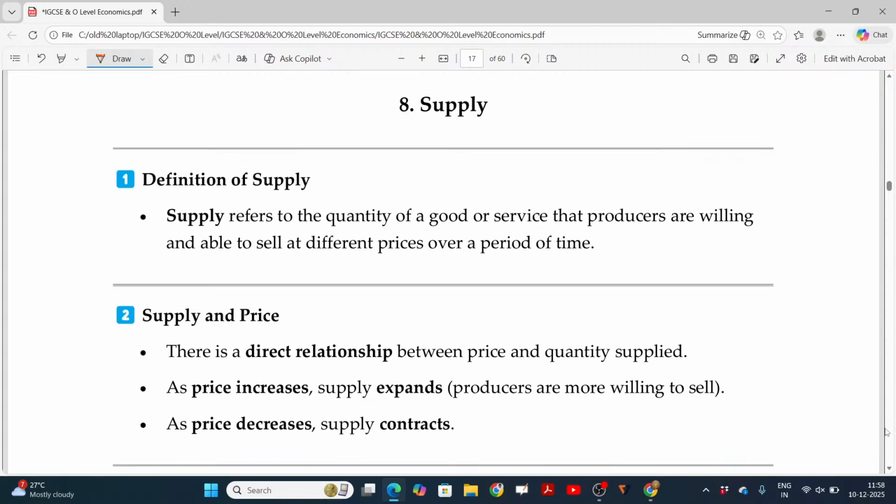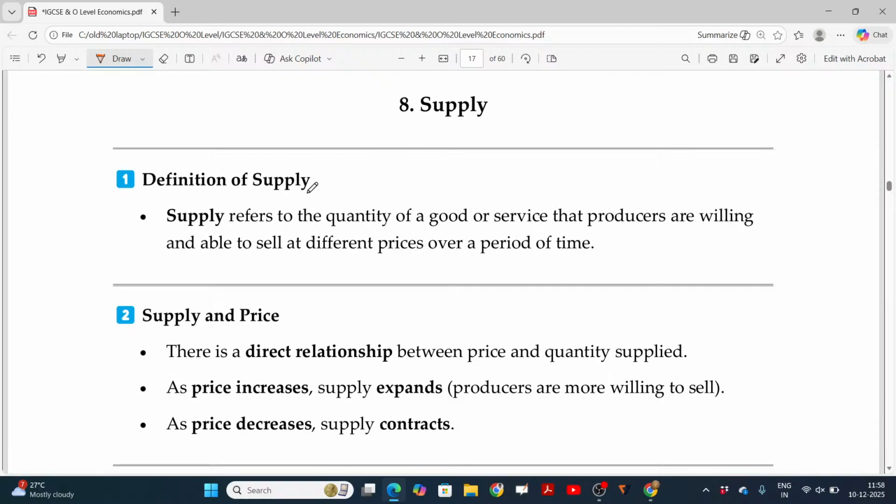Let's now move on to the next topic, supply. This is just the inverse of what we have learned in quantity demanded and demand. Demand is all about the consumers' point of view, and supply is all about the producers' point of view. Demand will increase if the price is decreasing. Supply will increase if the price is increasing. If the price is increasing, huge profit will be there for the suppliers. They will be happy to supply more.